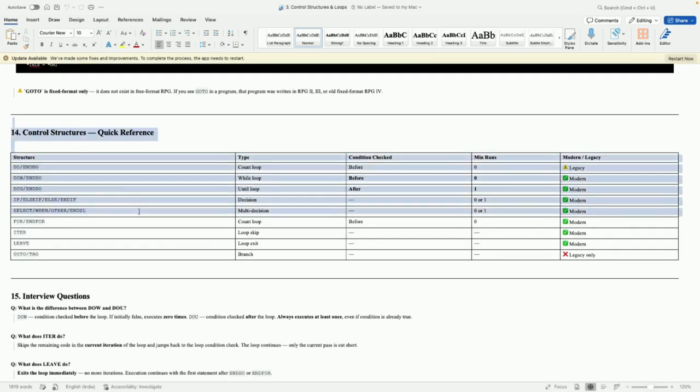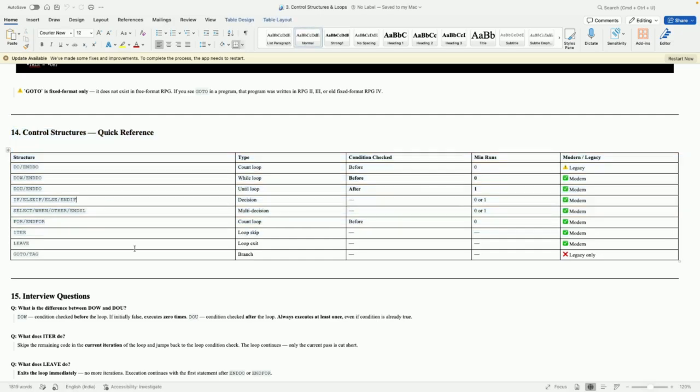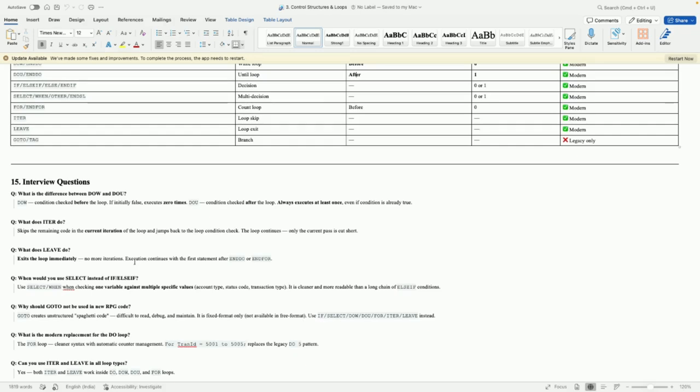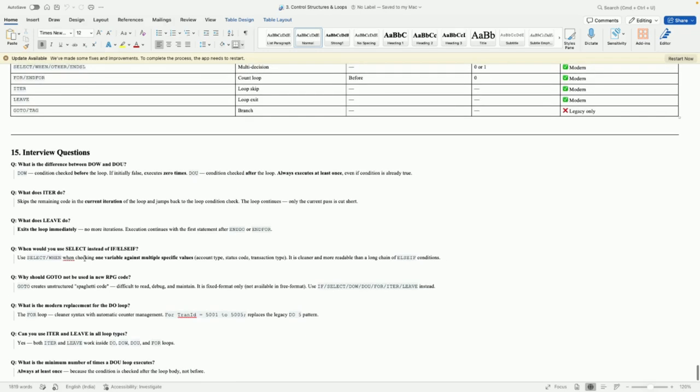So these are the different control structures: DO, DO WHILE, DO UNTIL, IF-ELSE, SELECT, FOR, ITER, LEAVE and GOTO TAG. GOTO is legacy only. Here the minimum runs is one. IF-ELSE can run zero times or once based on the criteria, because the condition is checked before. So these are some simple interview questions: what ITER does, what LEAVE does.